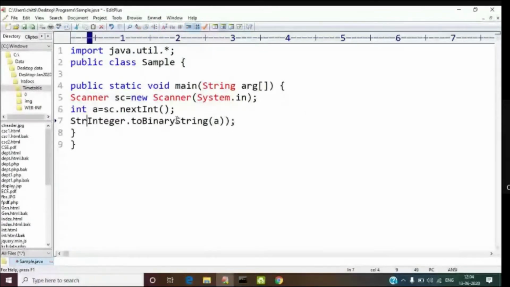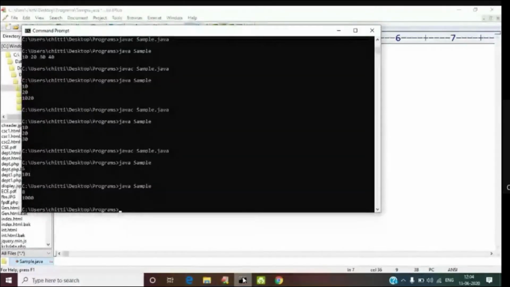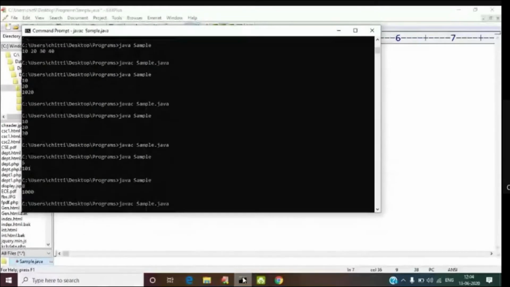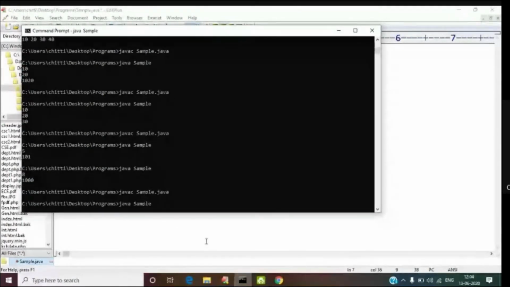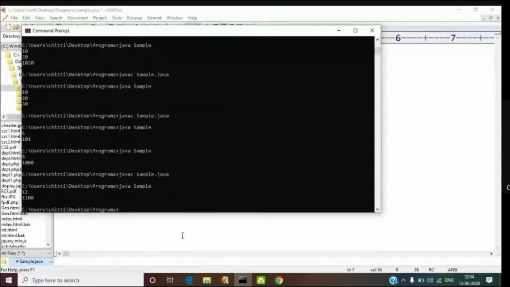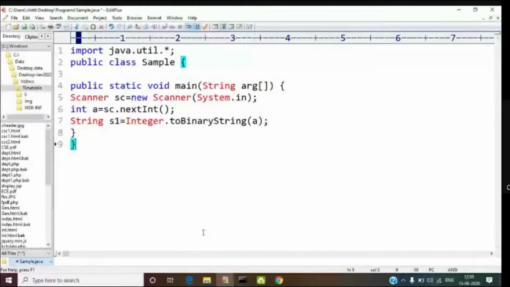Is that right? It is stored in the form of a string. I don't get any error. See here, if I store it as a string, I don't get any error. If I store it as an integer, it says incompatible.